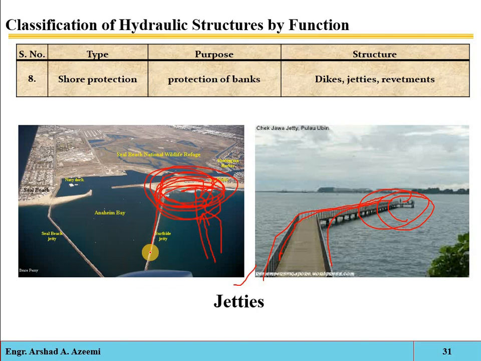So these are the different hydraulic structures which we have discussed: the diversion structures, the cross drainage structures, the flow control structures, the storage structures, the flow measurement structures, the shore protection structures, and the energy dissipation structures. These are the supplementary, secondary structures which will be constructed in any irrigation project, and they will be used for the proper direction, controlling, monitoring and regulation of the irrigation water.